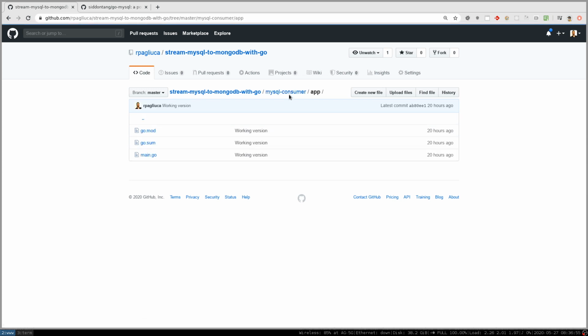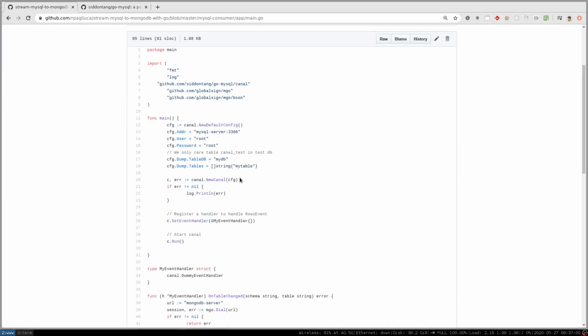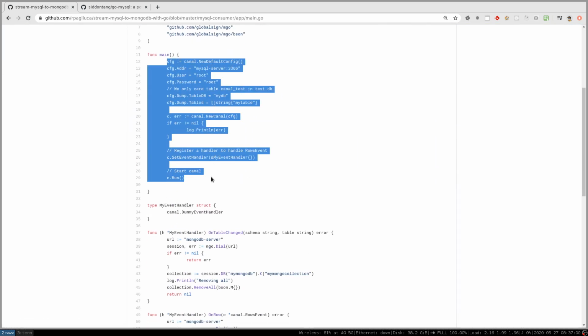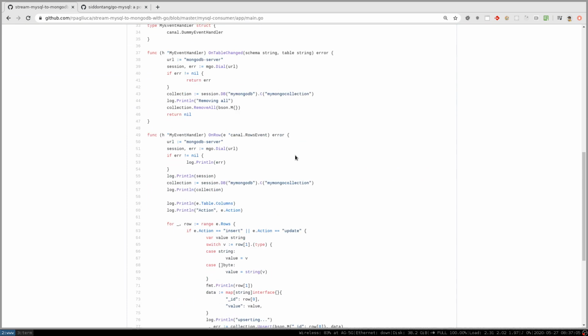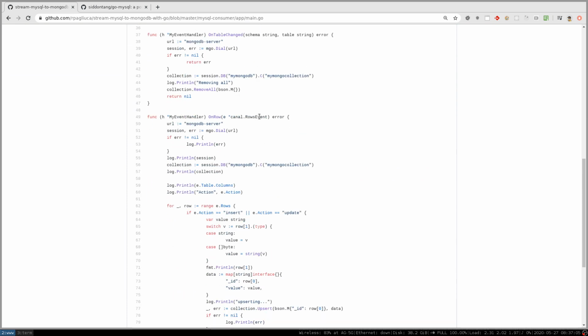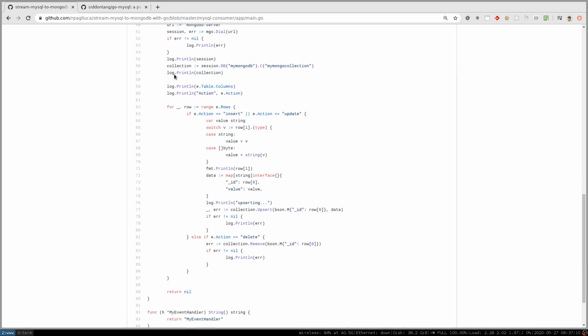You can come here, MySQL consumer /app main.go. You can see that we connect to the MySQL server, and on every row update, the go-mysql library calls this event handler here, and we read the rows and write them to the MongoDB collection here.